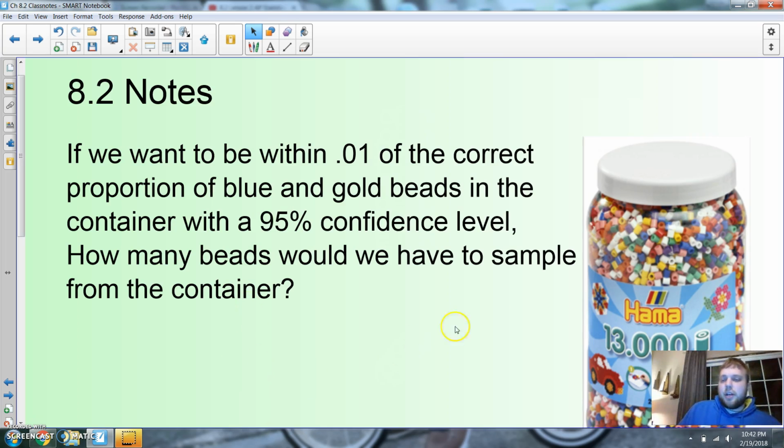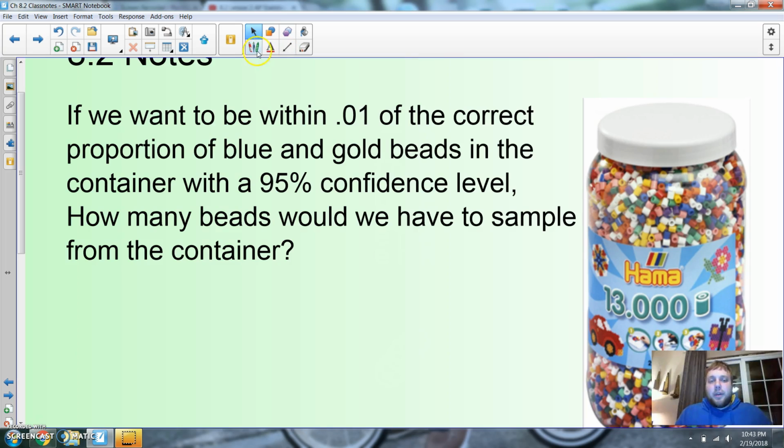8.2, last section, let's go back to the beads. If we want to be within 1% of the correct proportion, alright? So that means we want to really have our interval down to an exact science. We only want to fall within 1% of the actual amount. How many beads should I have to collect if I want to be 95% confident? Okay? So, this is a problem you might see. They like to throw these kind of things on the AP exam.